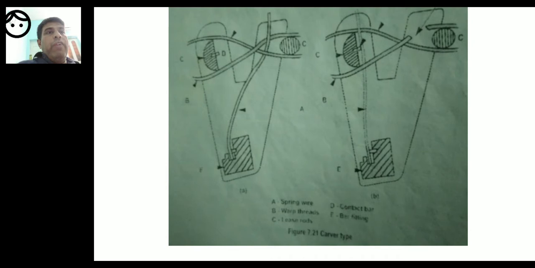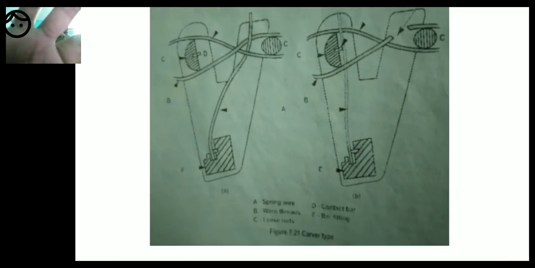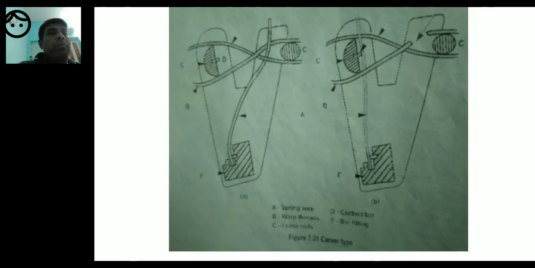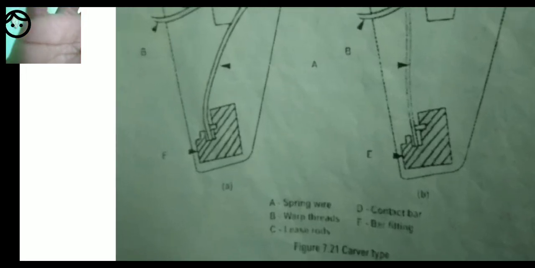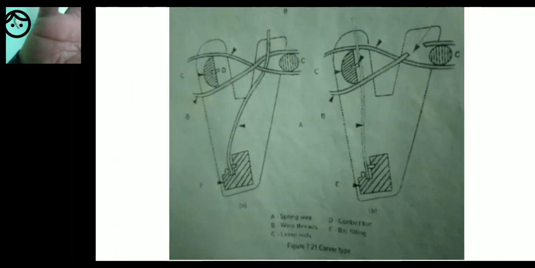A is the spring wire. B is the warp threads. C is lease rods, and D is contact bar. And E is, I can't see this, bar fitting. Contact bar and bar fitting.